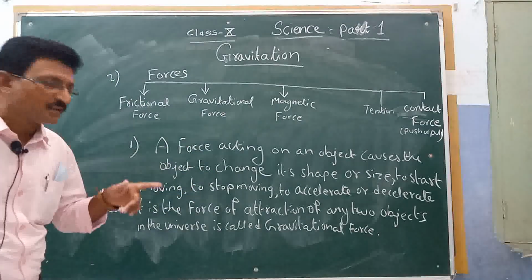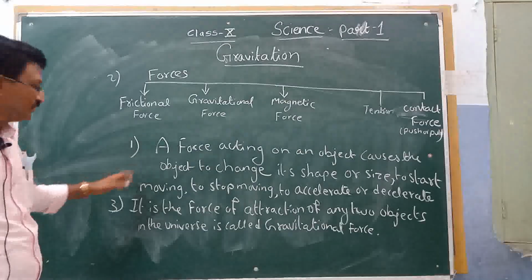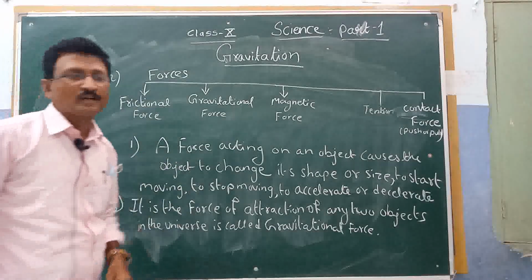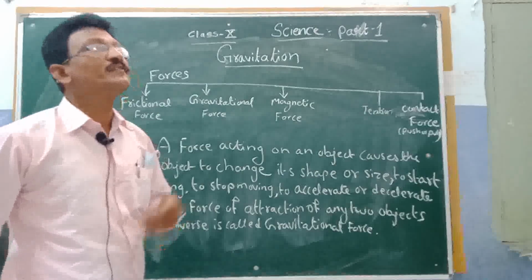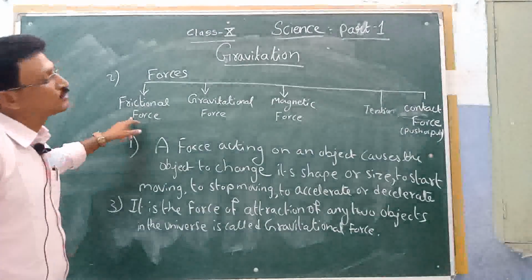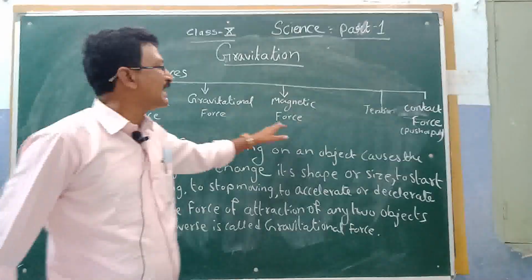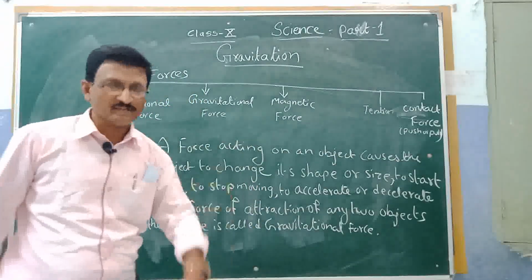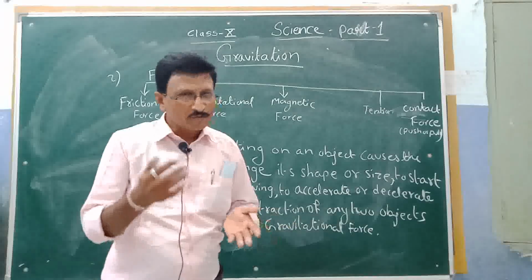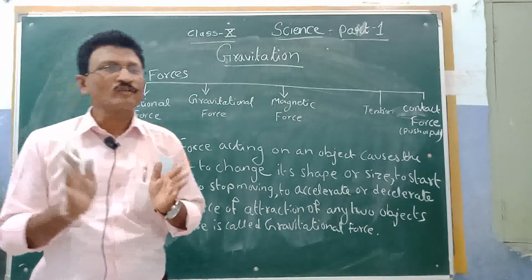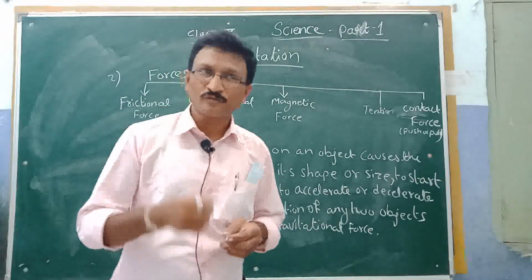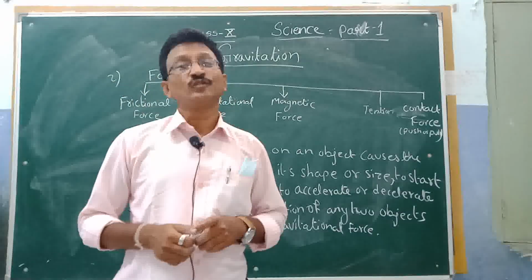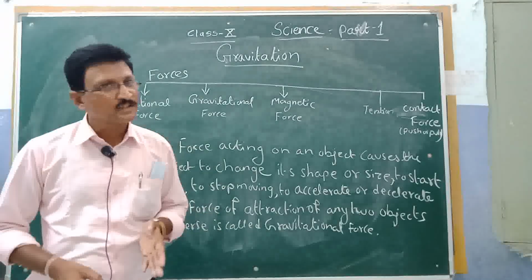Once again I am repeating: this is the first question's answer, and the second question's answer is given here. Just write it down. The types of forces we are familiar with are frictional force, gravitational force, magnetic force, tensional force, and contact force, and write at last, etcetera, meaning various types of forces. For example, to make your concept clear, there is a mechanical force where machines are used. Manual force means where our strength is used. These kinds of various forces are there in the universe.